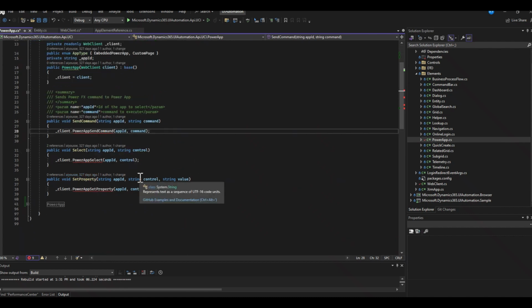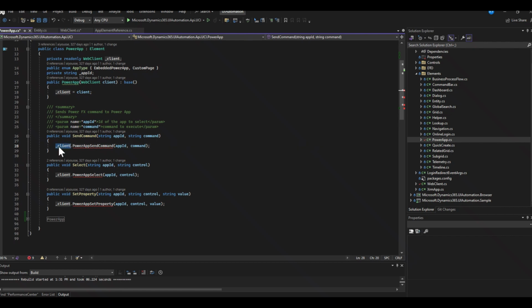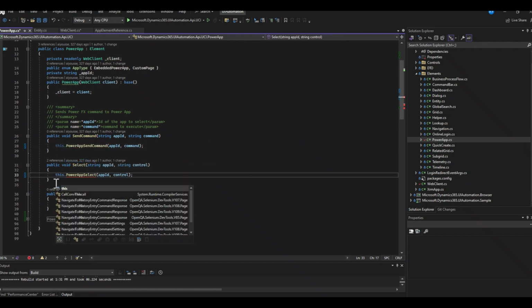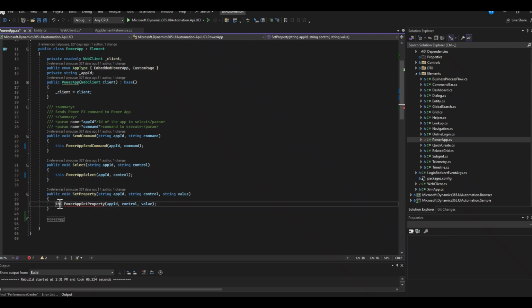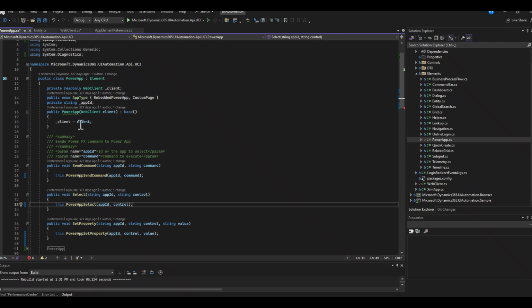So I've moved that code into here by simply changing it to say this. So what did I just do? Instead of pointing towards web client, I'm now pointing towards this, which is Power App.